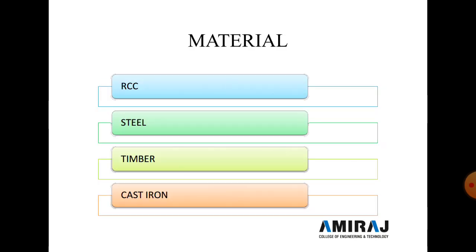Now some of the materials used in a caisson are RCC, steel, timber, and cast iron. One by one we discuss. First, RCC: reinforced cement concrete is used in a caisson. Second is steel. Third is timber; generally timber is not widely used in caisson work. And fourth is cast iron.